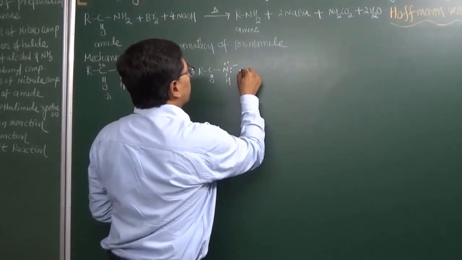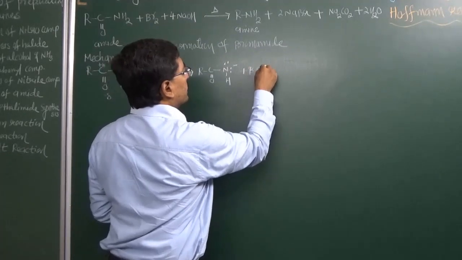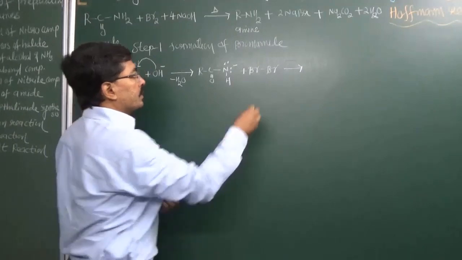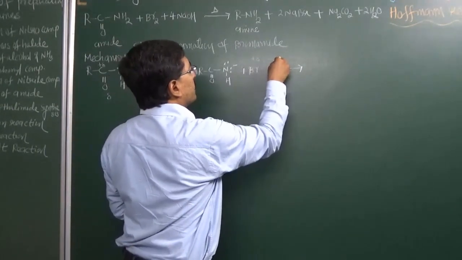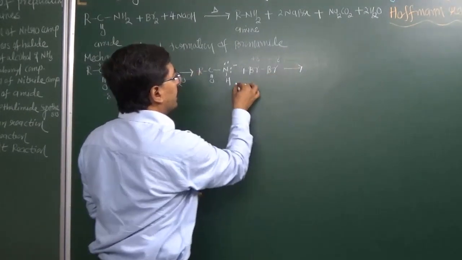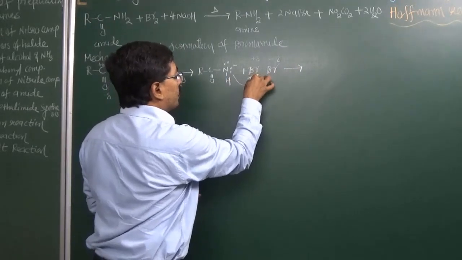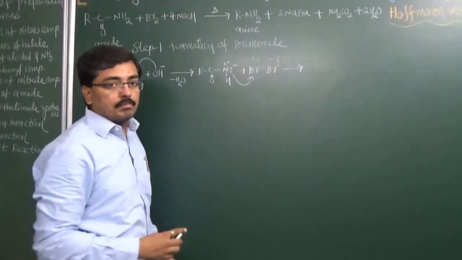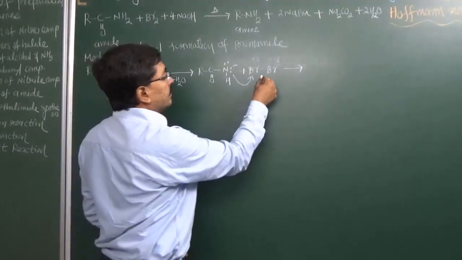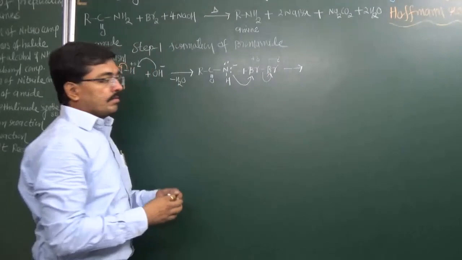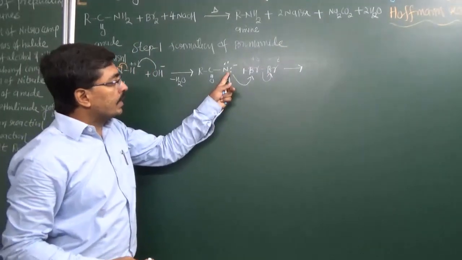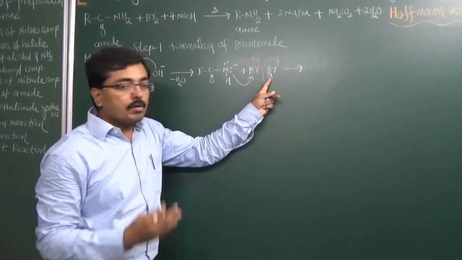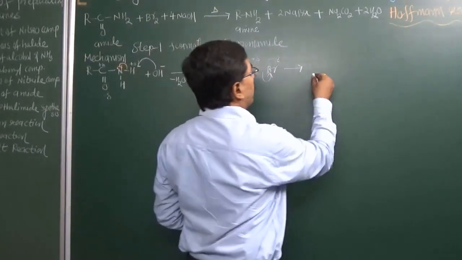Now this will come in contact with bromine. When it does, the bromine undergoes a disproportionation reaction: one bromine has a partial positive charge, the second bromine has a partial negative charge. Now nitrogen will act as the best nucleophile. It will attack the bromine and convert it into bromamide. So nitrogen gives an electron pair to bromine, this bond will break, and bromine will leave in the form of bromide ion.